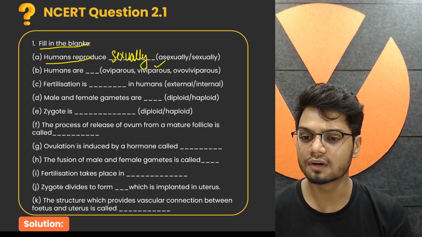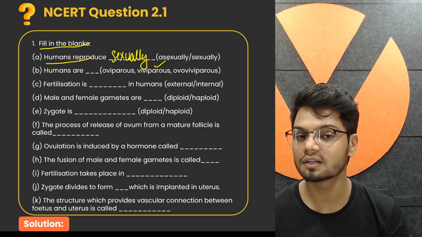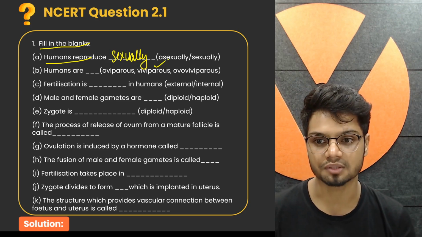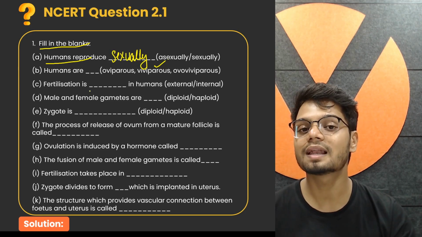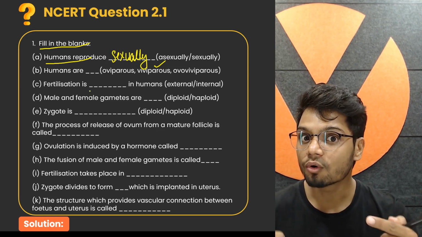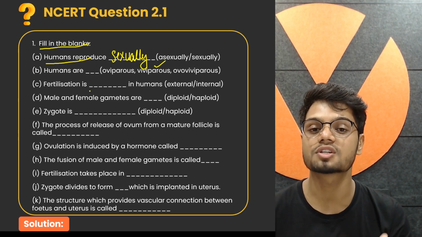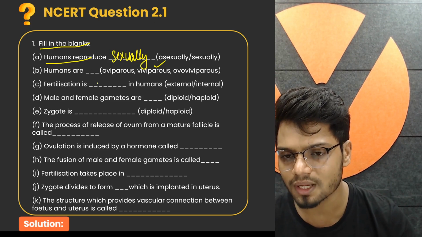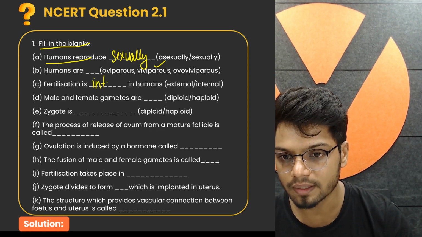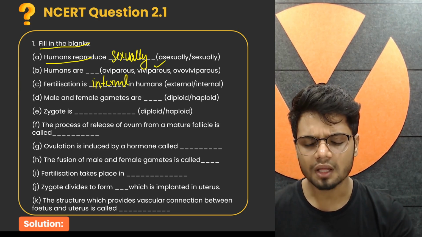Next question. Fertilization is dash in humans. Is it internal fertilization or external fertilization? In humans, it is internal fertilization, because fertilization happens inside the oviduct or fallopian tube, and later the growth of the child also happens inside the womb of the mother. So fertilization is internal in humans.